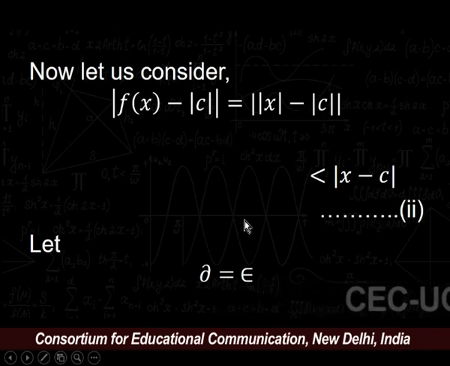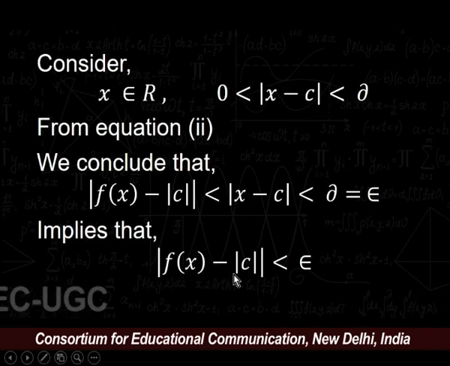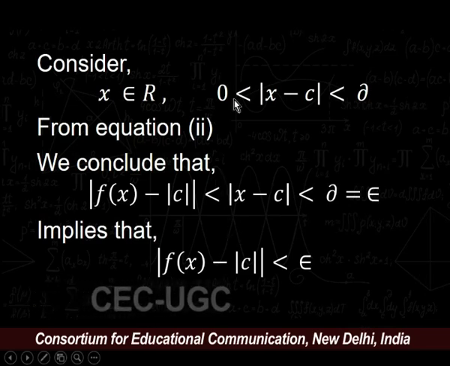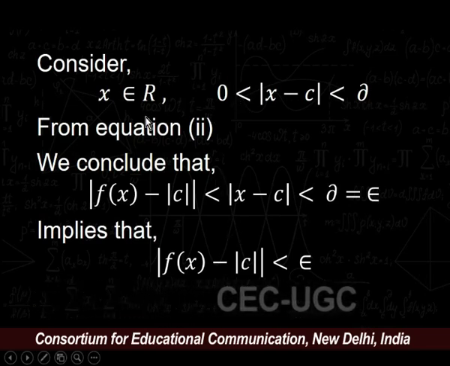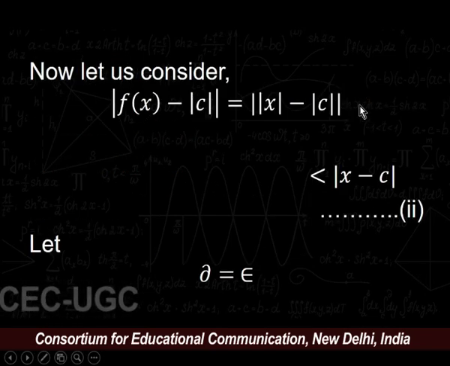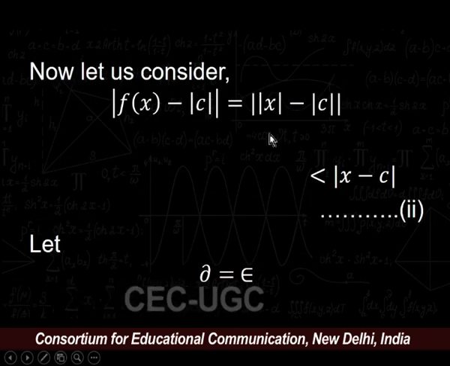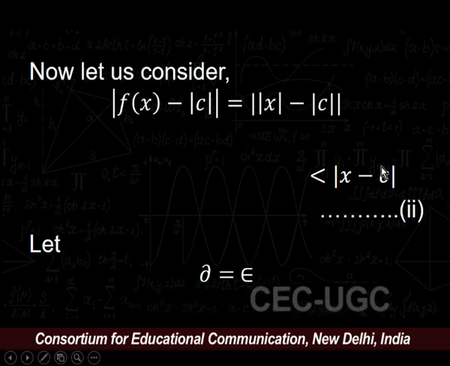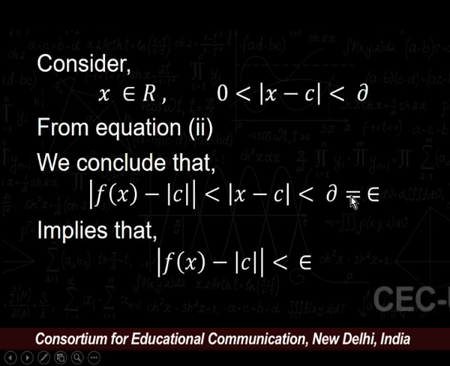Now, choose delta equal to epsilon. If delta is equal to epsilon and x belongs to R and mod of x minus c is less than delta, then from equation number 2 we can conclude that this is less than delta, and we chose delta equal to epsilon.